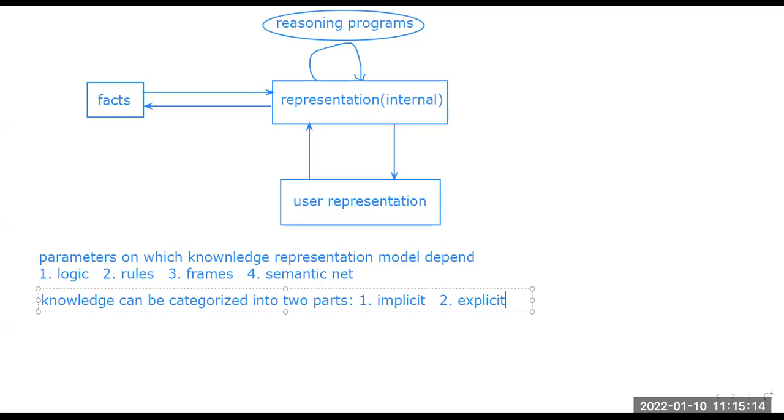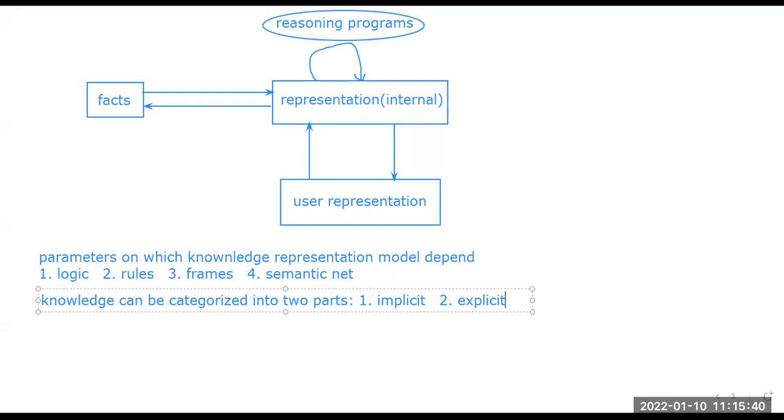It is outside the human body, stored in papers, files, or folders, and that's why it is very easy to steal. So implicit knowledge is inside us, and explicit knowledge is not in our body or brain.